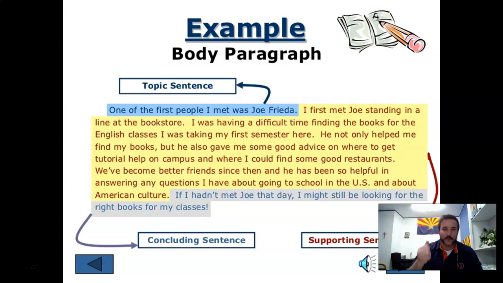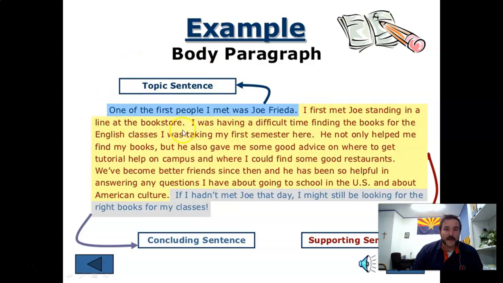Any builder is going to get rid of the junk, get rid of the garbage, get rid of the stuff that doesn't help, because if that building isn't strong and everything supports it, it's not going to be a good building. Same with your paragraph. If we read some of the supporting sentences, which make up most of the paragraph, just like the ingredients of a hamburger make up most of the burger, right? And most of the building is the supports, the beams, the posts, and things like that. The foundation you hardly see, but that's still the most important.